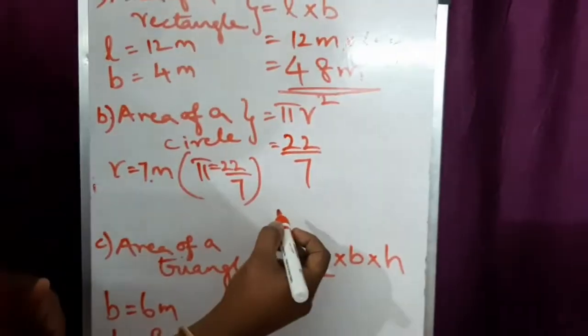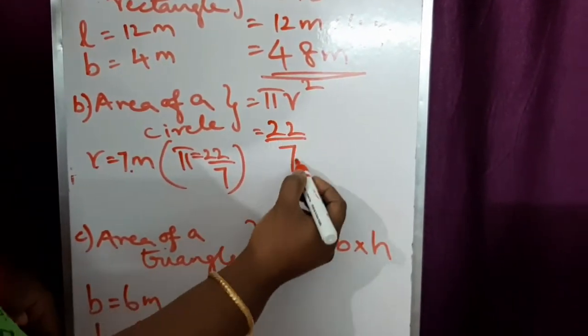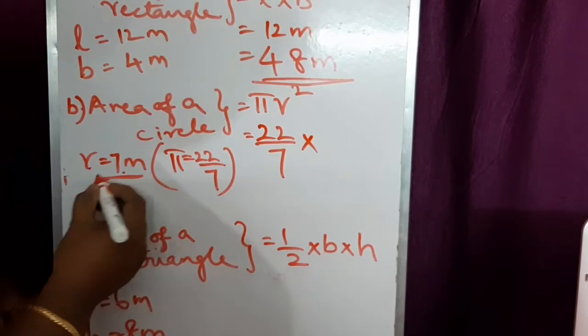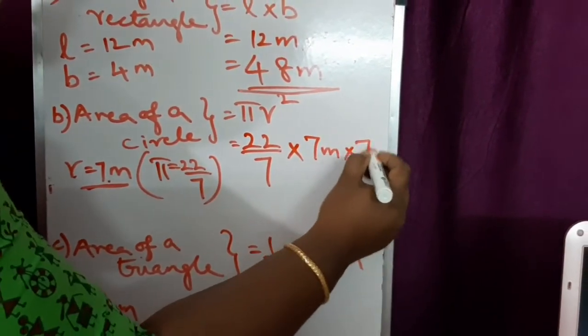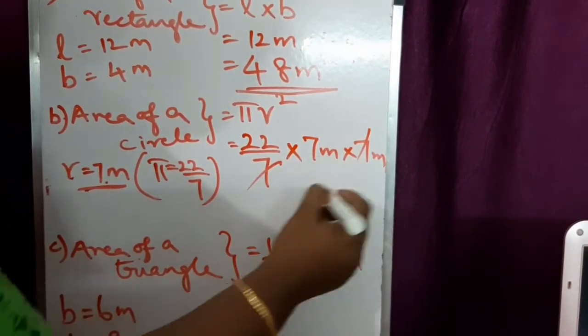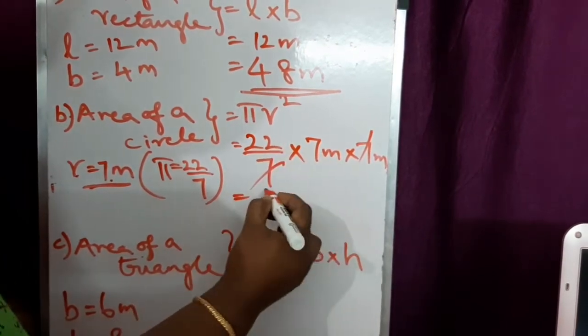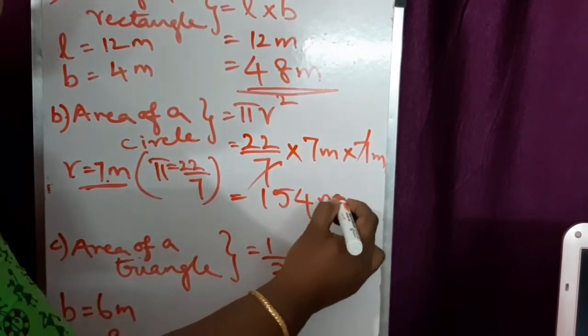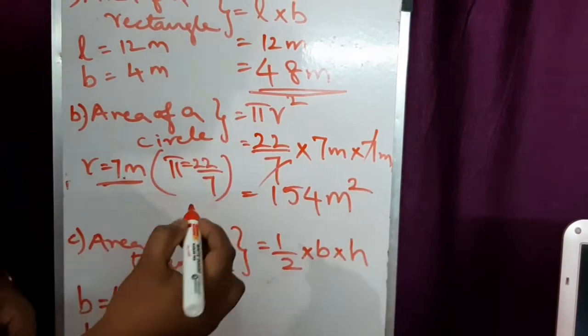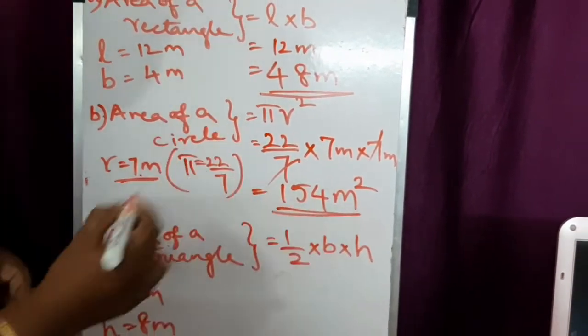Okay, let's see the problem. Pi is 22 by 7. R value they have already given, 7 meter. So 7 meter into 7 meter. Just cancel one 7. 22 into 7, 154 meter square. Unit of area, meter square. So this is the answer for the circle.